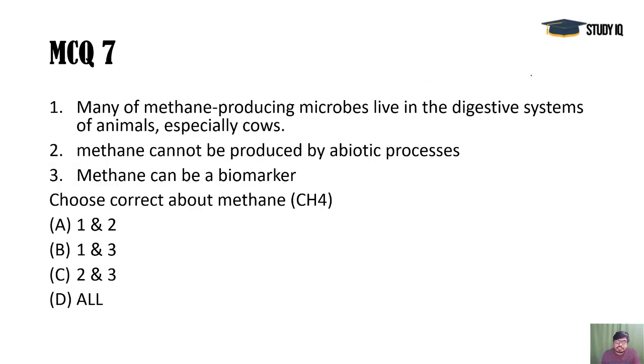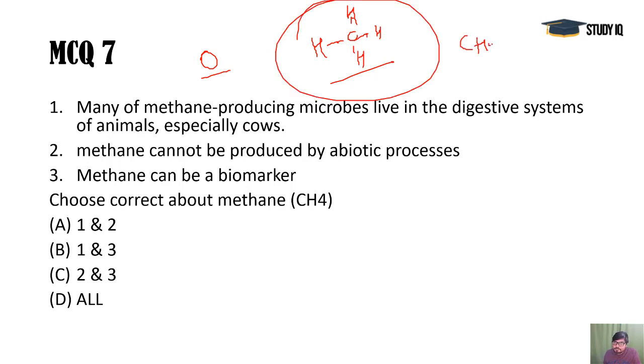Next, methane, CH4. Carbon's valency is 4, so 4 hydrogen can be added to it. Okay, and it can be a biomarker. Why? Because microbes, when they digest any organic matter, then they produce methane. When oxygen is present in a very less amount, and carbon and hydrogen are there in the organic matter, then CH4 would be made.